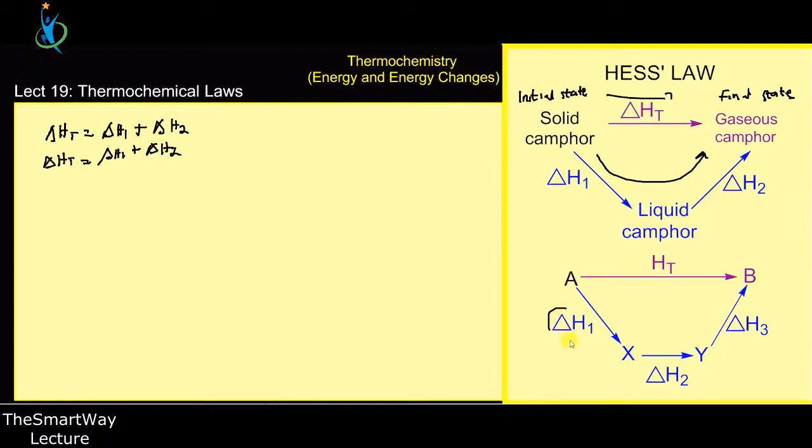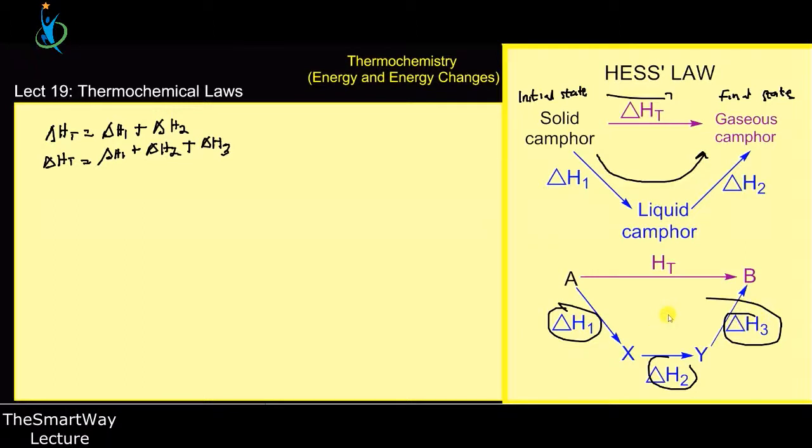So this is the first one, now this is the second one, and now I'm writing the third one. So now plus this. Provided the initial and the final states A and B are the same, the total enthalpy change moving from A to B is the same as the sum of all the enthalpy changes along all the other pathways.